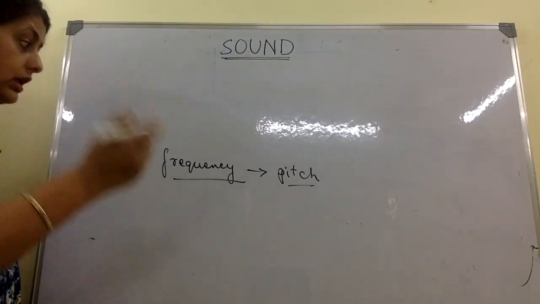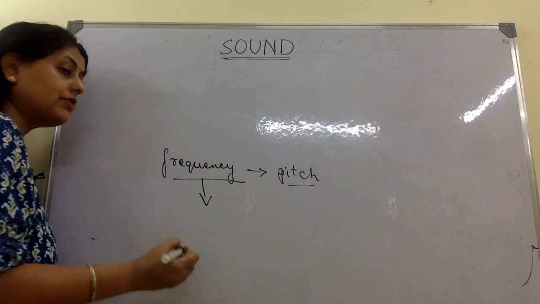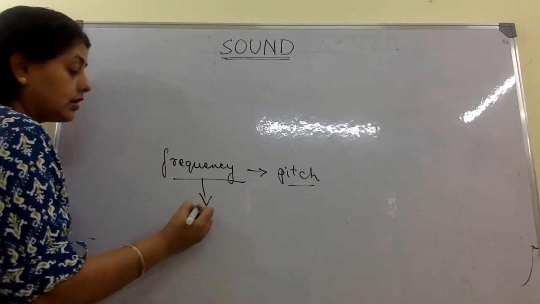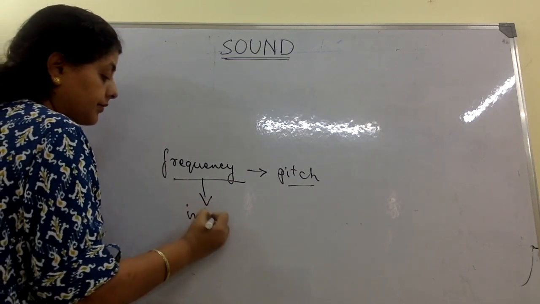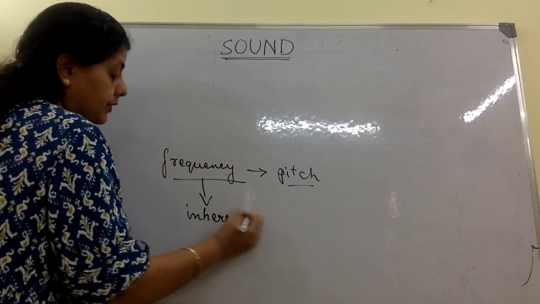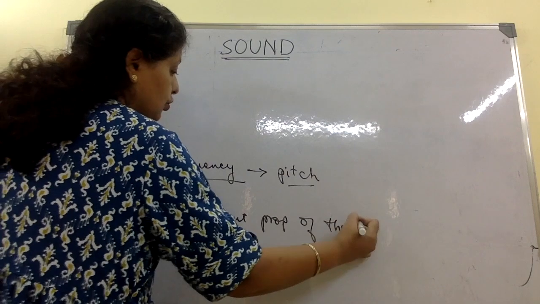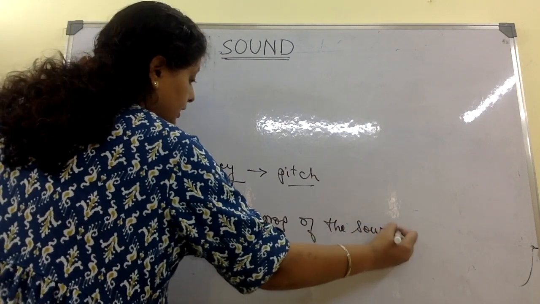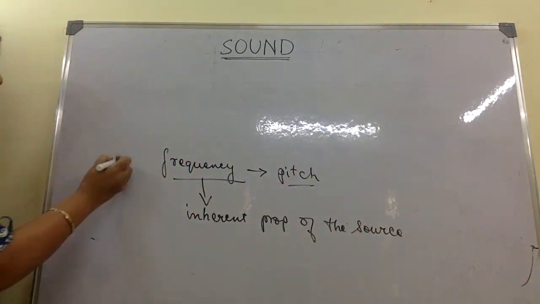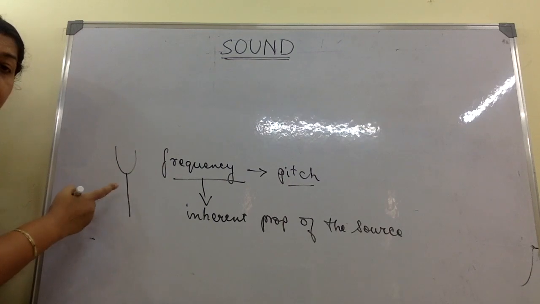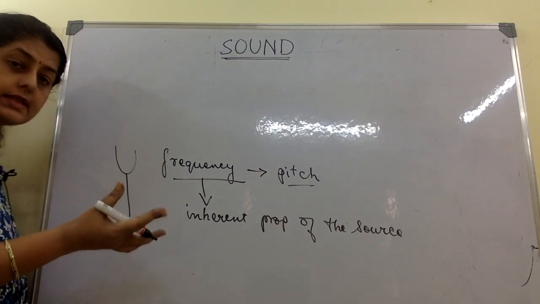Talking about frequency, it is an inherent property of the source. Means what? In sound, you'll see in the lab they'll use a tuning fork and things like this.